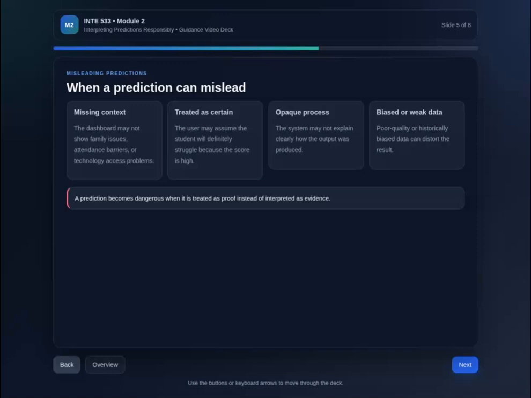The third case is opacity. The system may not explain clearly how the output was produced. And finally, biased or weak data can distort the result. So the main takeaway here is that a prediction becomes dangerous when it's treated as proof instead of interpreted as evidence.